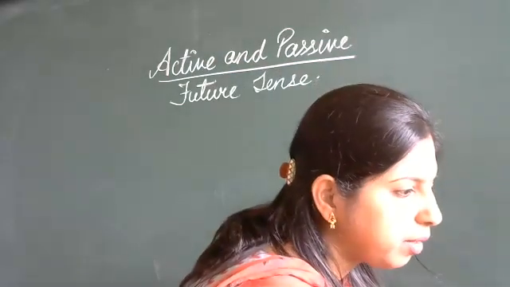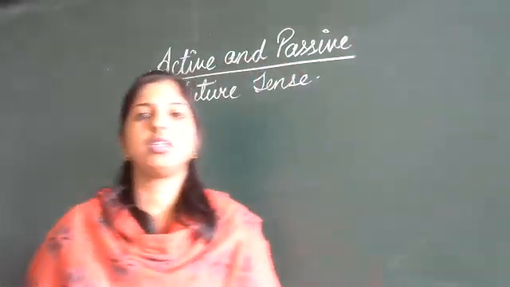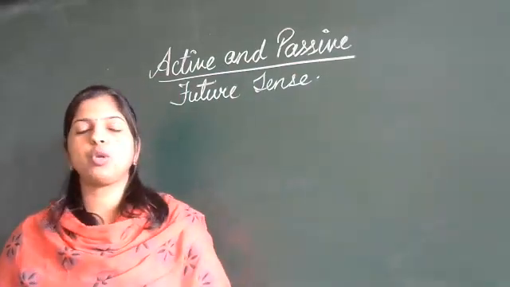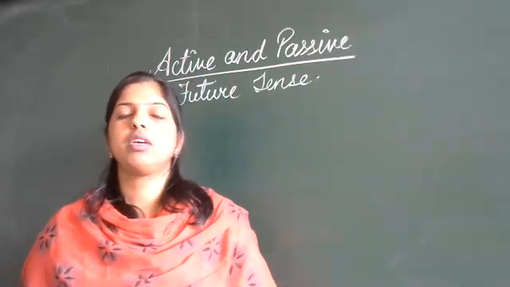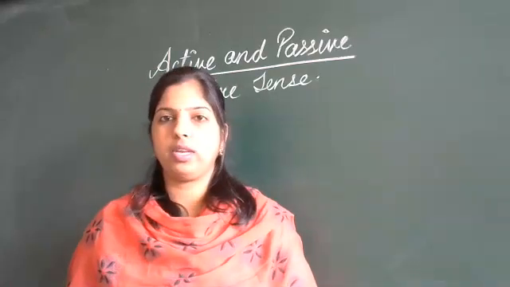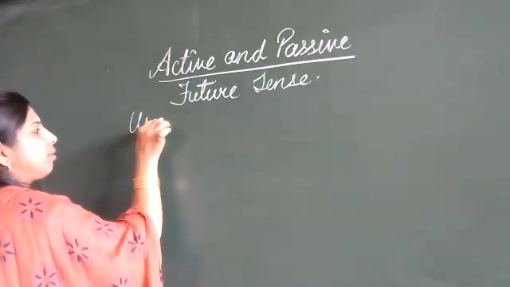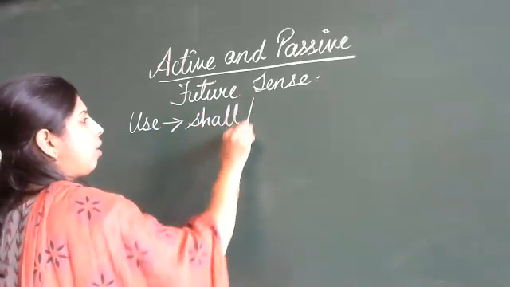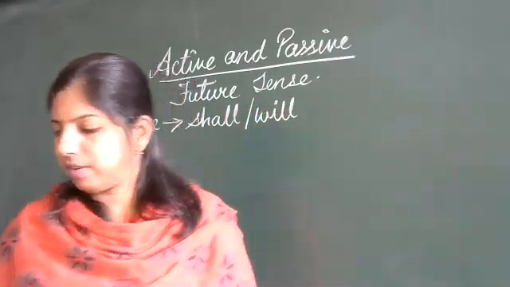Right? Today we will be learning about future tense and future perfect tense. Now you know that in future tense, which words we use? We use shall or will, right? So the use of words will be shall or will, right?